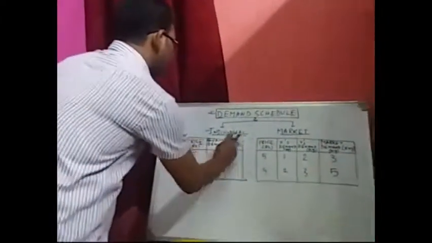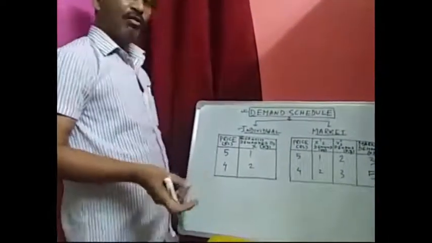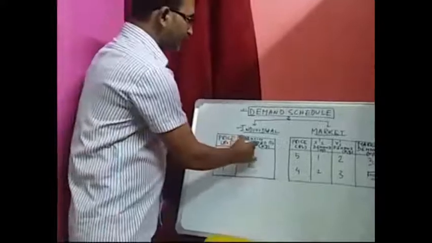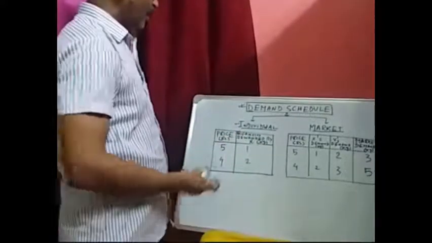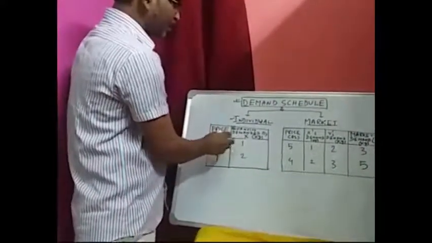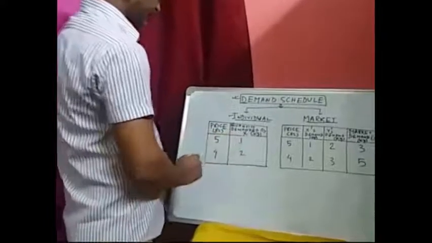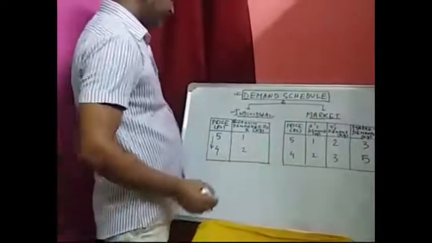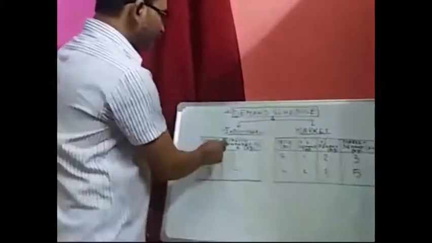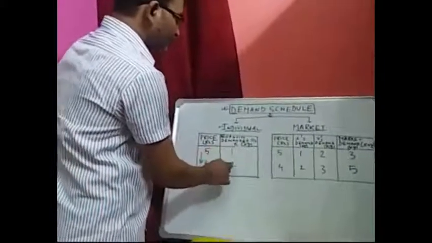The first one is the individual demand schedule. Individual demand schedule means I want to analyze the demand of an individual. Say X is an individual, and when the price of the commodity is 5, X is purchasing 1 kg of the commodity. When the price falls from 5 to 4 per kg, the demand increases from 1 to 2 kg.